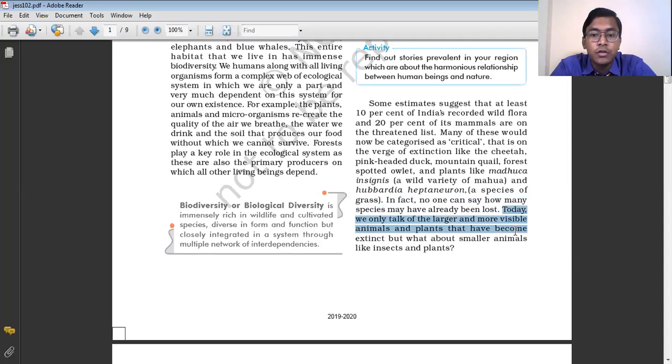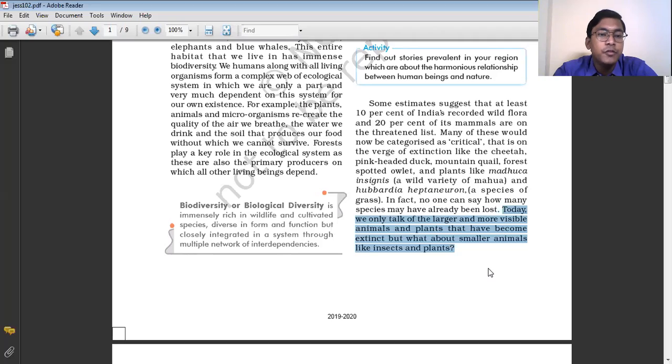Today, we only talk of the larger and the more visible animals and plants that have become extinct. But what about the smaller animals like insects and the plants? Basically, we have the record or the information about those plants and animals which are visible in nature, which are larger in number. But there are also many microorganisms, bacteria, small plants, and animals.